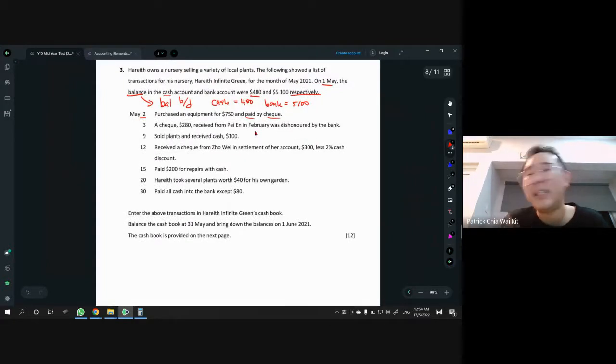Now, details, right? Because if you put the wrong details, you will not get the marks here. So for the details, am I going to put purchases just because I see the word purchase? No, right? The word purchases is only used when we are buying product, buying the goods. When I say product or goods, I'm referring to the things that we are reselling, the things that we buy and sell. So in this question, Harif owns a nursery. Selling what? They sell local plants. And right now we are buying equipment. So definitely we are not reselling equipment here. So you cannot use the word purchases. And of course, you also shouldn't use the word plant, right?